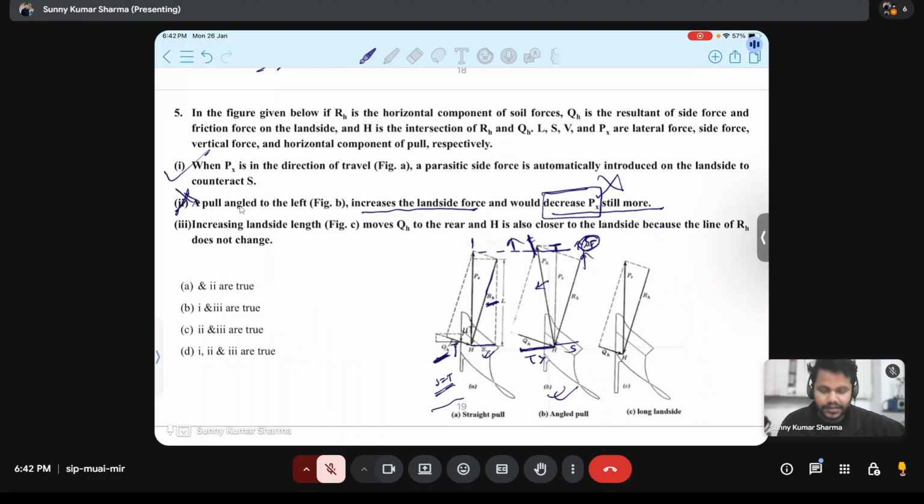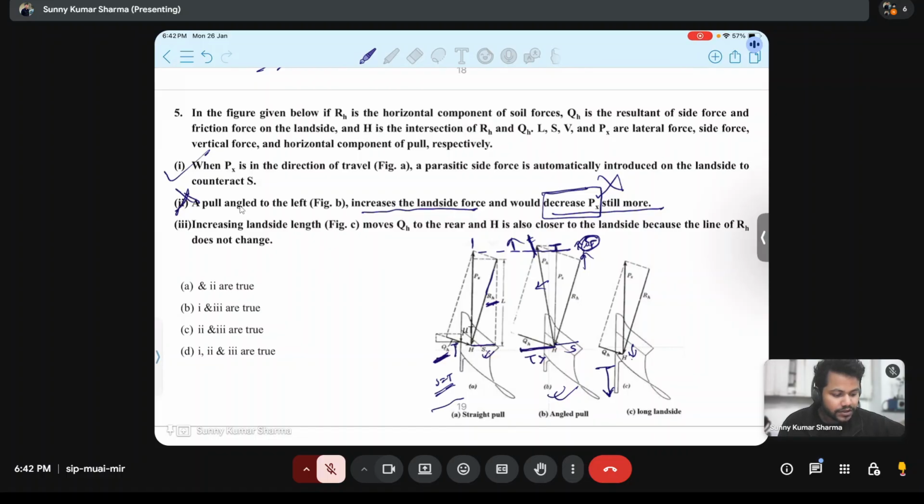Let's see the third statement. Increasing the land side length. This is the increasing of land side length. This we have also discussed. Increasing the land side length moves QH to the rear. That is correct. And H is also closer to land side.